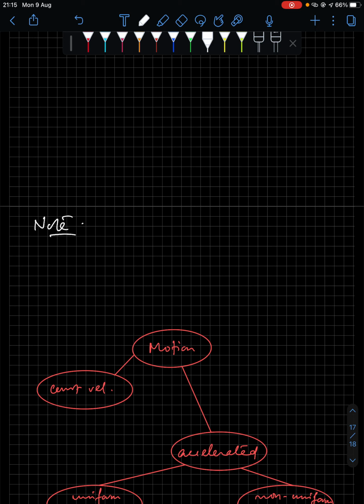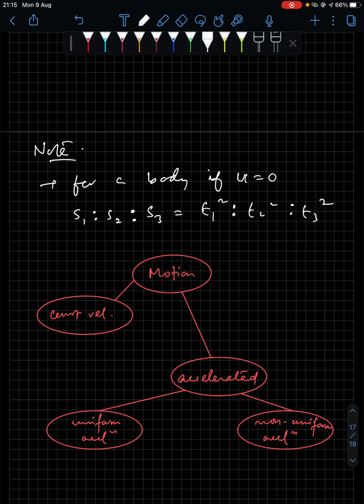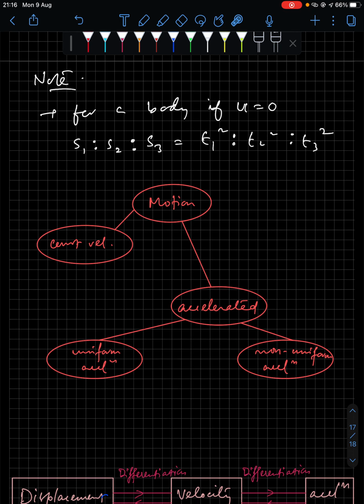Note, for a body, if u equals 0, then the ratio of the distances covered, s1 is to s2 is to s3, in times t1, t2, t3, will be equal to t1 square is to t2 square is to t3 square. This is a shortcut, you can memorize it.